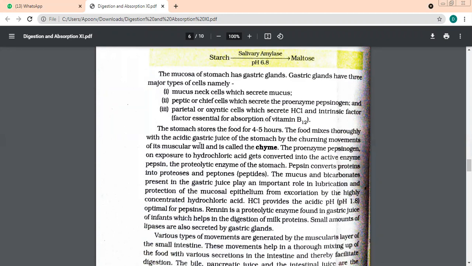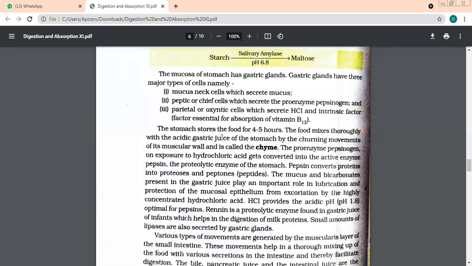Now, the food entered in the form of bolus, small chunks. How to give you an example of a bolus? Do you eat spring rolls? When they're cut into small circular cylindrical pieces, exactly something like this is the bolus. Now, what happens to the bolus, beta? We said the gastric juices are acidic. Churning movement takes place. You put something in a mixie and move it round. That movement is called churning movement.